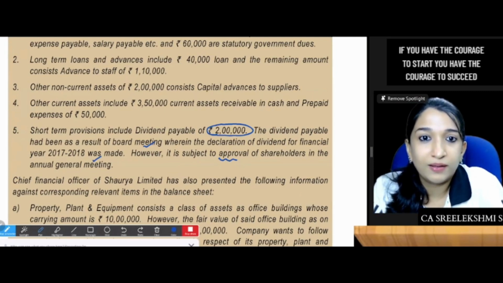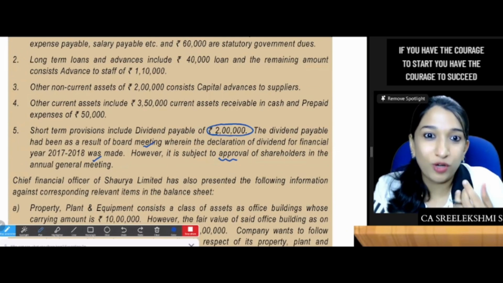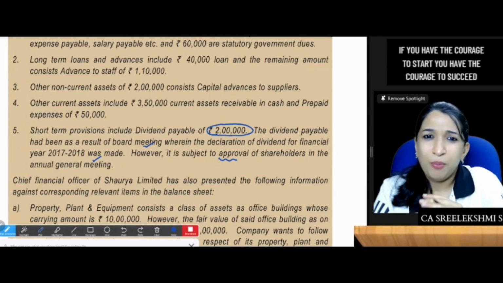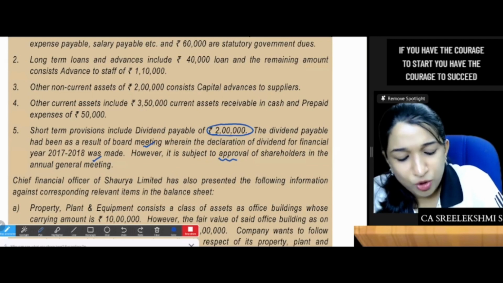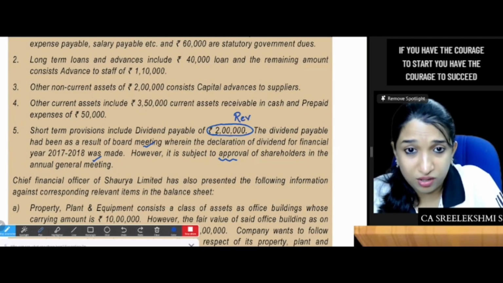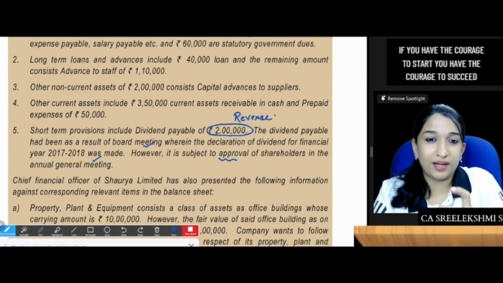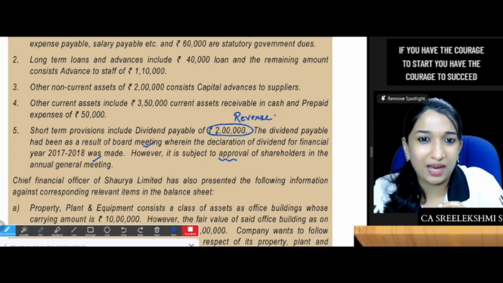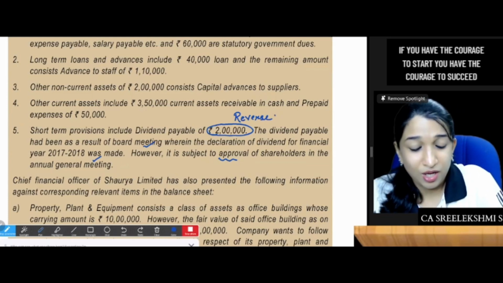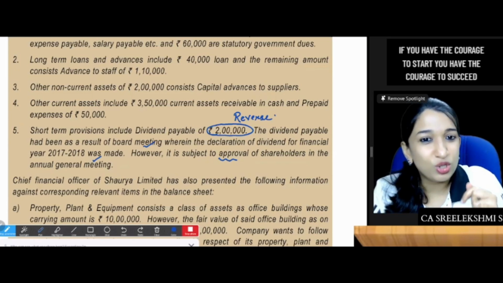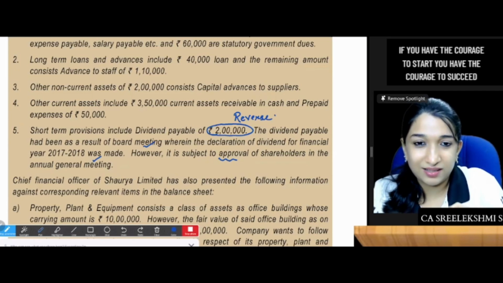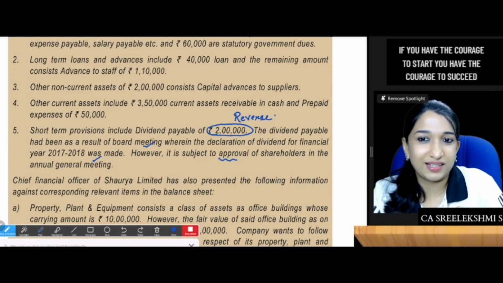Without approval of shareholders, only then does it become a declaration of dividend. Proposed dividend should not be accounted. Only declared dividend can be accounted. So please reverse it. It is wrong. Only on the date of declaration, after obtaining the approval, can it be recognized as a dividend payable. So reverse the dividend payable, debit to retained earnings. The adjustment should be to retained earnings.